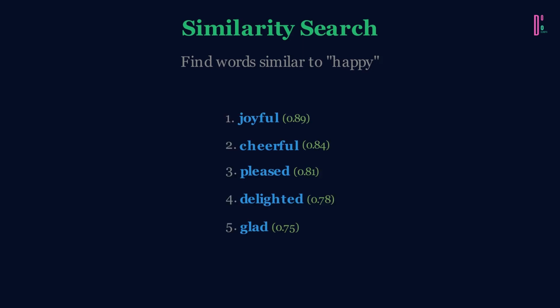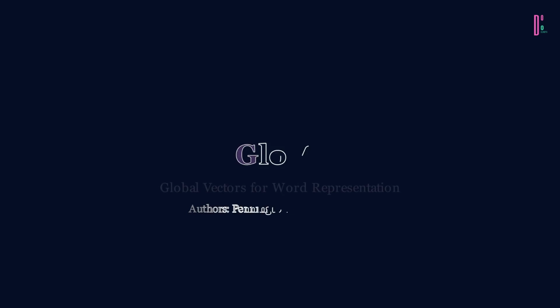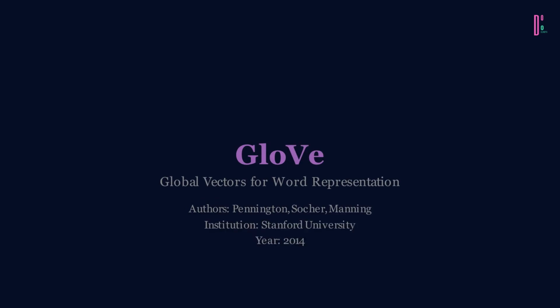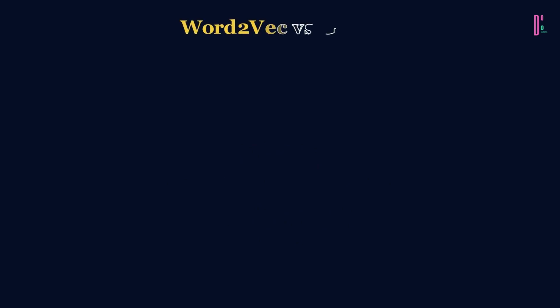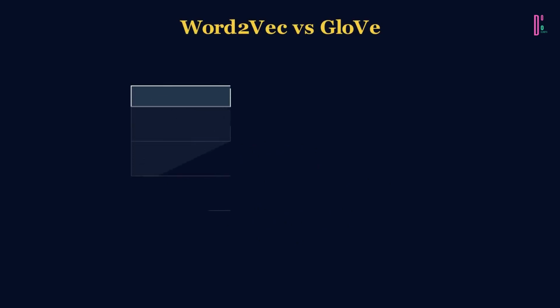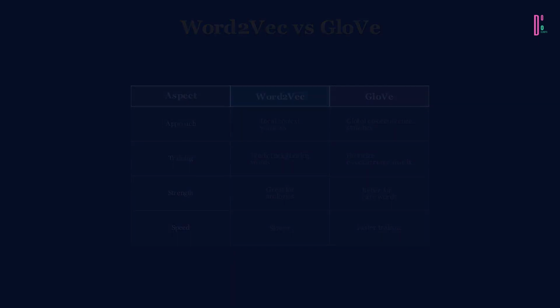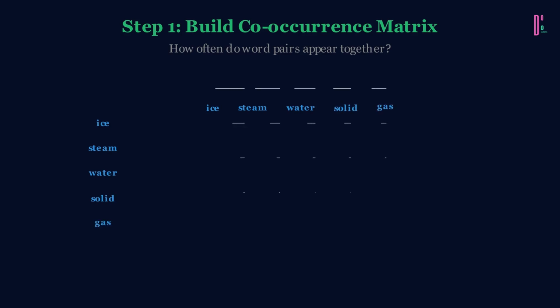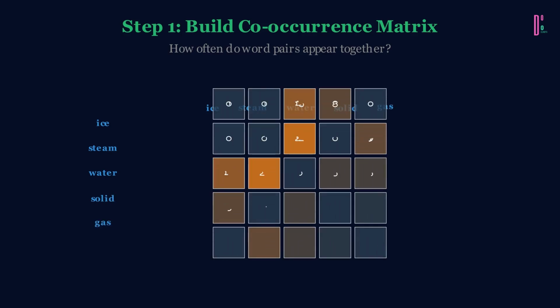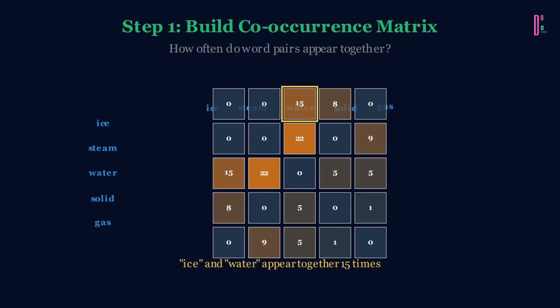They capture meaning mathematically. GloVe, Global Vectors for Word Representation, was Stanford's answer to Word2Vec, released in 2014. While Word2Vec learns from local context windows by predicting nearby words, GloVe takes a global approach. It first builds a co-occurrence matrix. How often does each word pair appear together across the entire corpus? If ice and solid appear together frequently, that's captured. Then, GloVe factorizes this matrix to create word vectors whose dot products match these co-occurrence statistics.